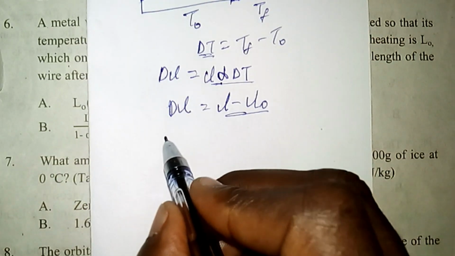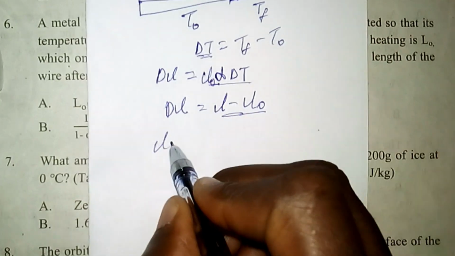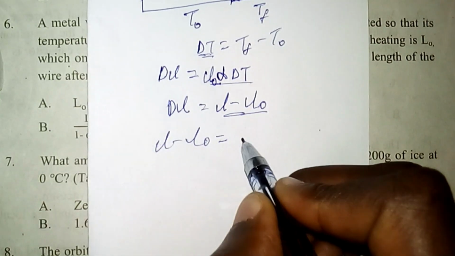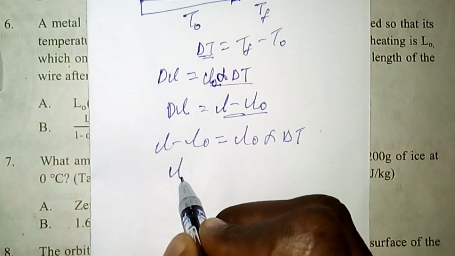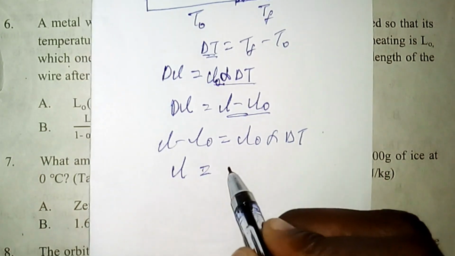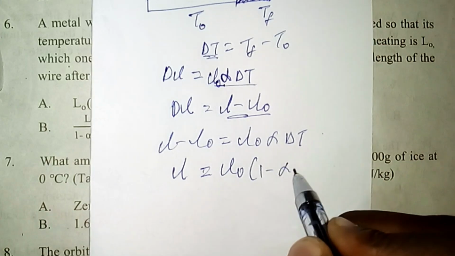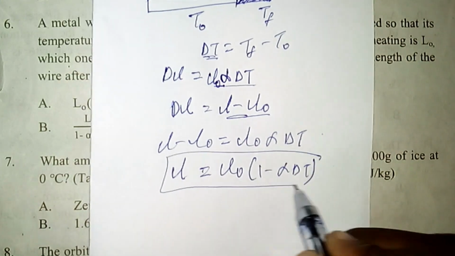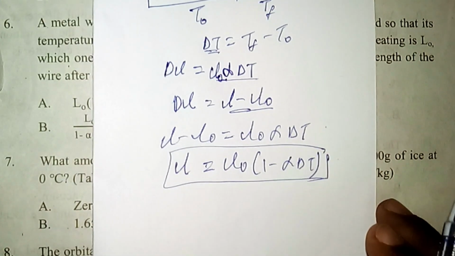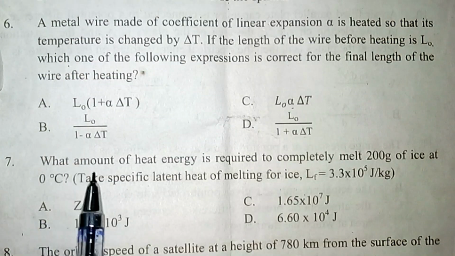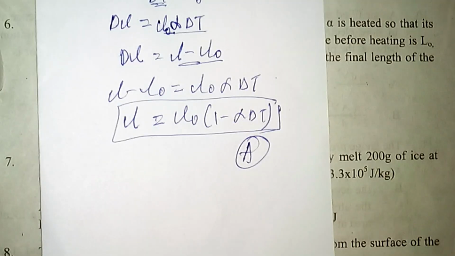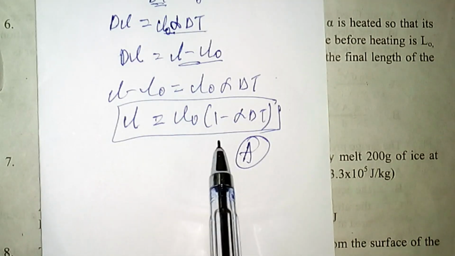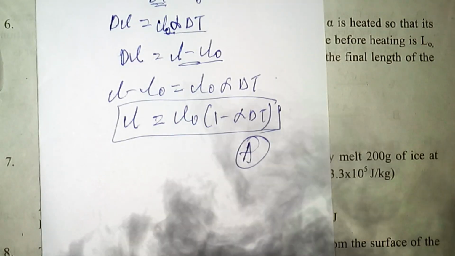So when we substitute, we can easily see that L minus L naught is equal to L naught times alpha delta T, and then the final length of the solid becomes L naught times (1 minus alpha delta T). So this is the final length of the wire which is heated. We can see that the correct answer is alternative A. The final length becomes L naught into 1 minus alpha delta T.